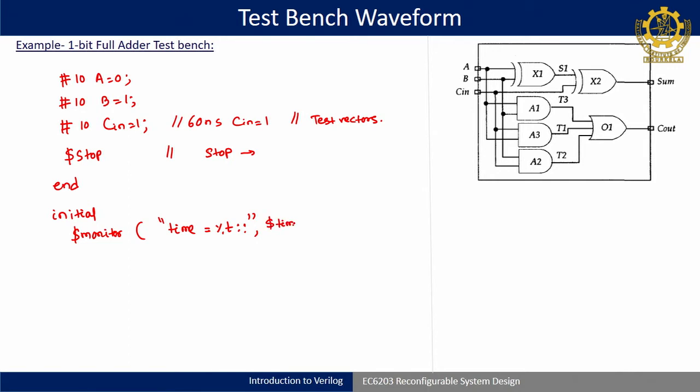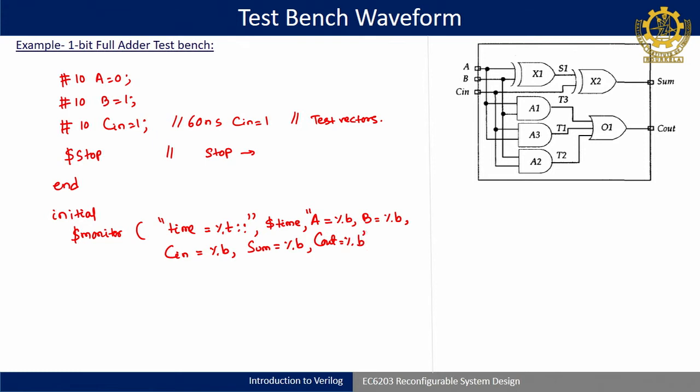Then $time; this syntax is almost similar to your printf command in C. A is %b, comma, B again %b, comma, C in is equal to %b, then sum is equal to %b, then C out is equal to %b.